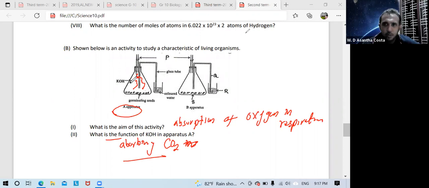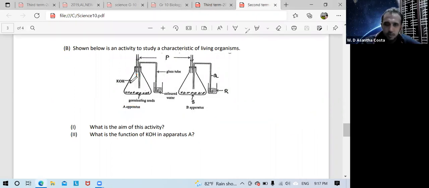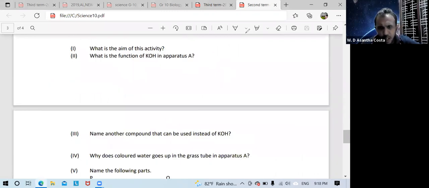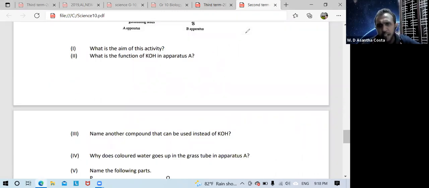Okay, now we'll move to the next. Name another compound that can be used instead of KOH. This question is not directly given in your textbook. Anyway, you want to know the other chemicals by previous knowledge. You want to know what chemicals absorb carbon dioxide. Especially remember calcium hydroxide.